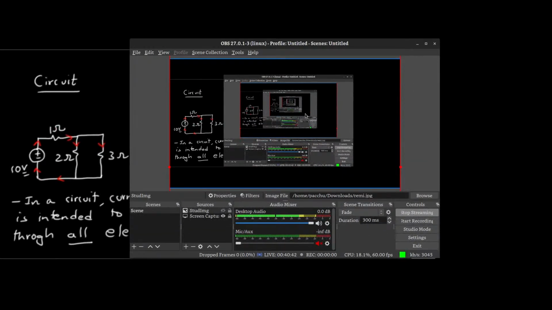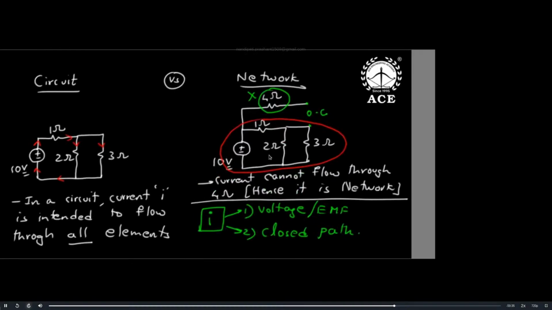But in the right side network there is a circuit part in it. So our home is a big network. Our power system is a big network. Our communication system is a big network. But that part where current is flowing is a circuit.